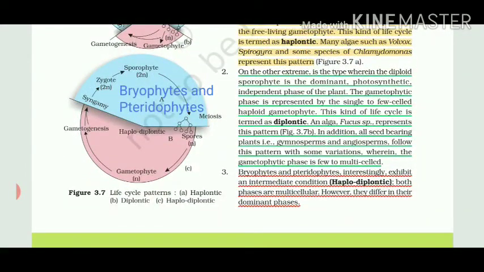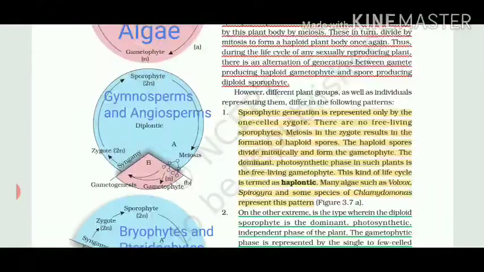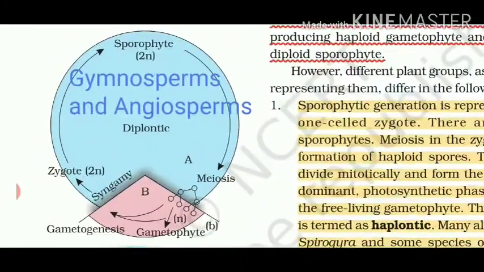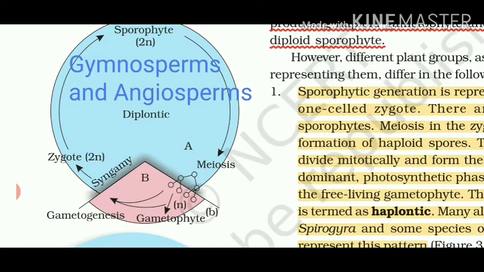In the case of a few algae, one example is Fucus, and other examples are gymnosperms and angiosperms. So all the flowering plants and the naked seed plants like gymnosperms mostly show this diplontic life cycle. It will help you. We will start from the gametophyte, which is written on the lower side. It is haploid in nature. When the gametophyte gives rise to two kinds of gametes, male and female, the process is called gametogenesis. Fusion is called either syngamy or fertilization. It will form a zygote.